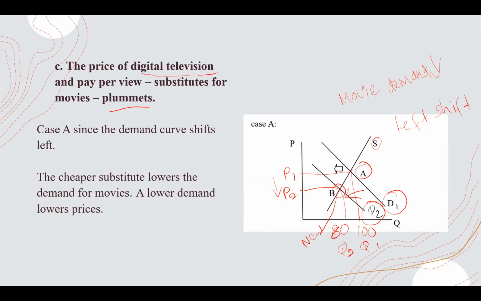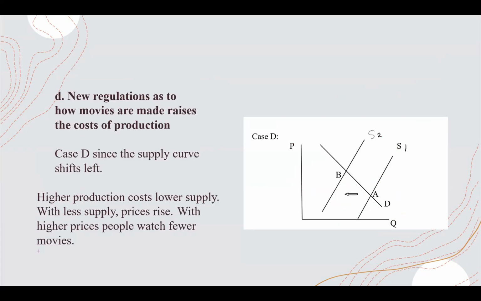Now let's go to part D. It tells about a rise in the cost of production of movies. Production cost increases. When production cost increases, what is happening to supply? Supply is decreasing because of the production cost.